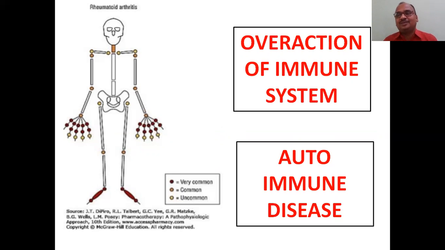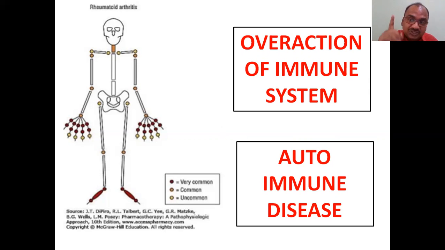And why will this disease come? Here, no villain comes from outside. Our body's own immune system is the biggest problem for us. Our immune system sometimes does some overaction. That is the main problem. So overaction of our immune system is the main villain in this disease. And it is an autoimmune disease, which comes automatically. Even though your immune system is very strong, sometimes it does some overaction, and due to that problem only.